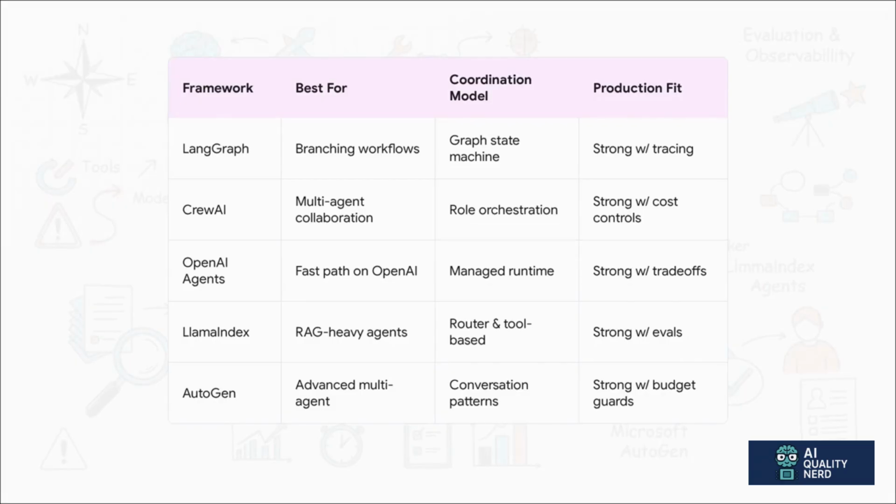Okay, let's zoom out and look at the whole picture. Here's a little cheat sheet to give you that side-by-side comparison. Just take a second and look at the different ways they coordinate, right? From LangGraph's flowchart style to CrewAI's team roles. Pay attention to those production notes. This is a great way to start mapping your own project's needs to the right tool.